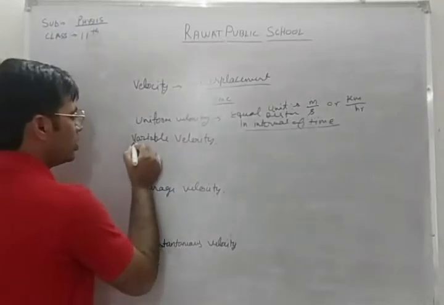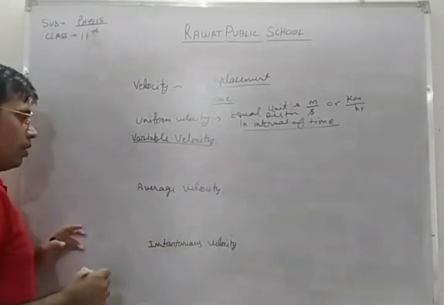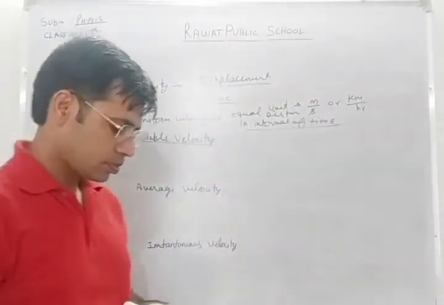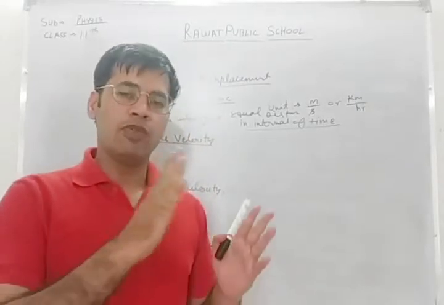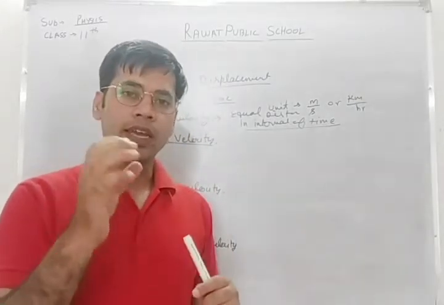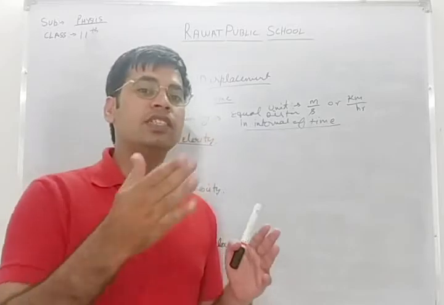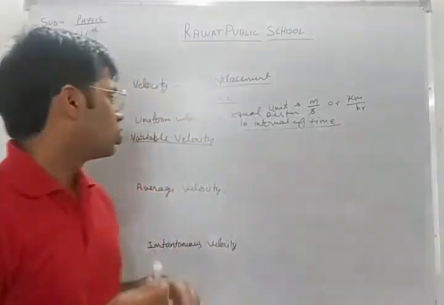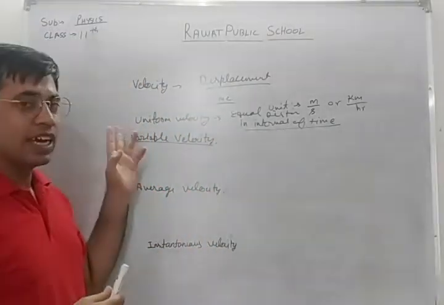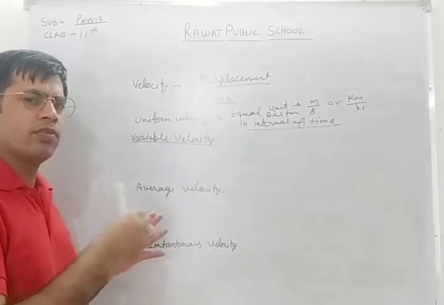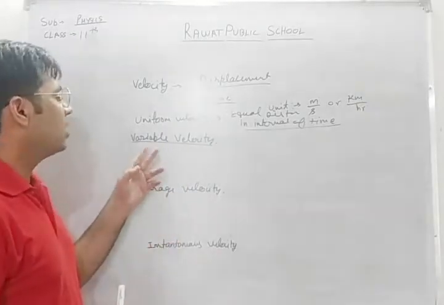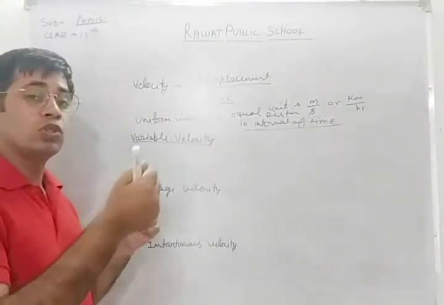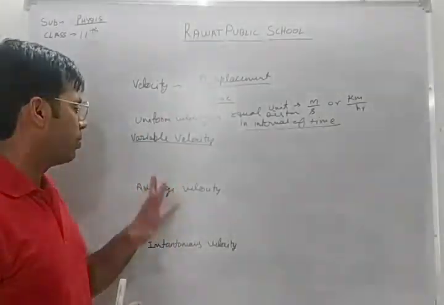Now the next thing is variable speed or variable velocity. As its name says, variable means it can be changed or it is changing every time. So that velocity which is changing every time, for different intervals of time the velocity is different, it keeps on changing, so it is a variable velocity.